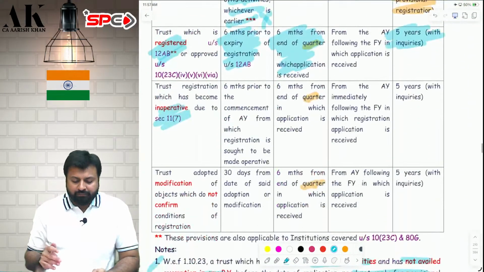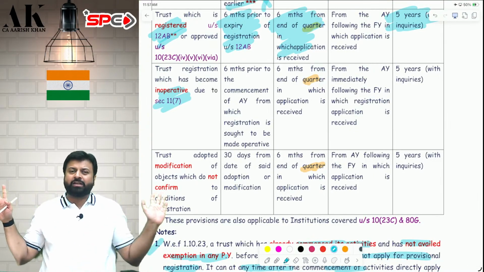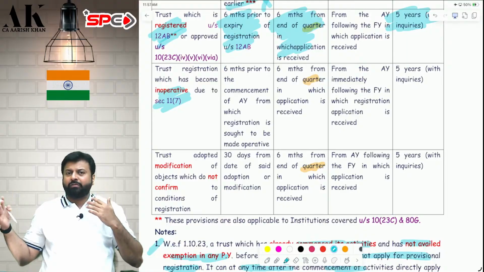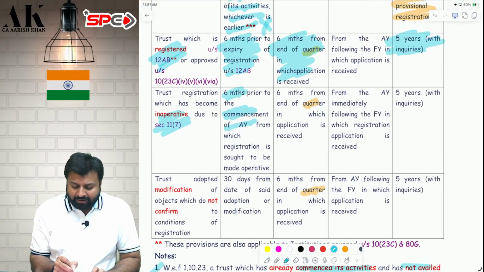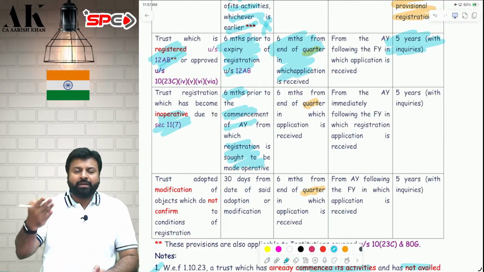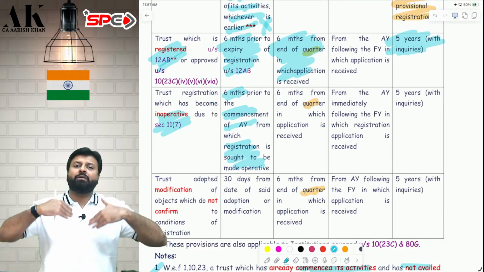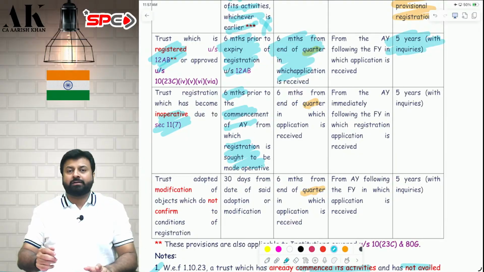So now, if you don't want to claim 1023C, I told you that you cannot claim 1023C and 12AB together. Both of them together is not possible. So now you don't want to claim 1023C, you want to claim 12AB. So you can come within 6 months prior to the AY from which the registration is sought. Whichever year you want to claim 12AB, you come 6 months prior to that.